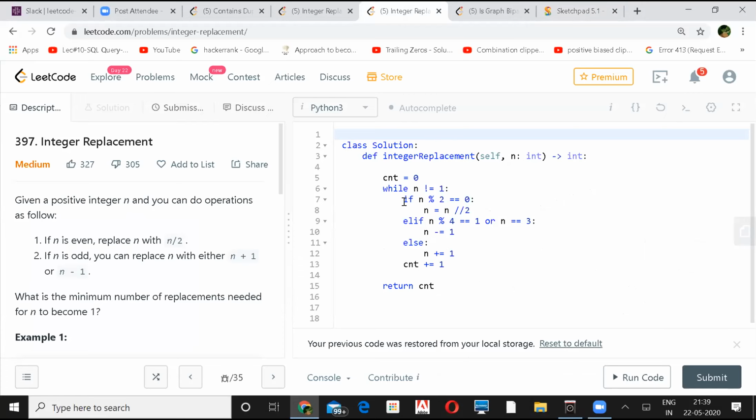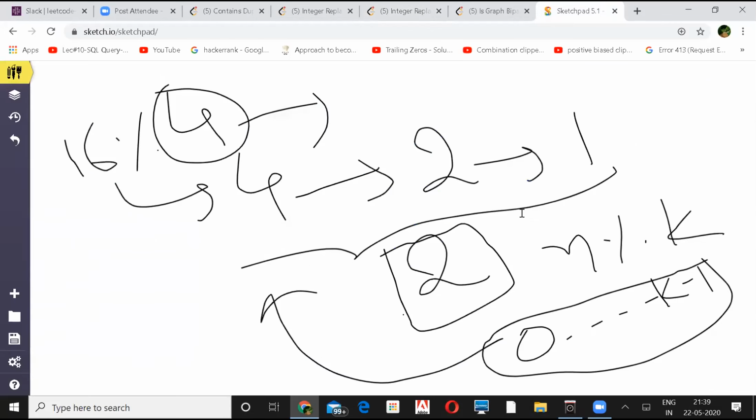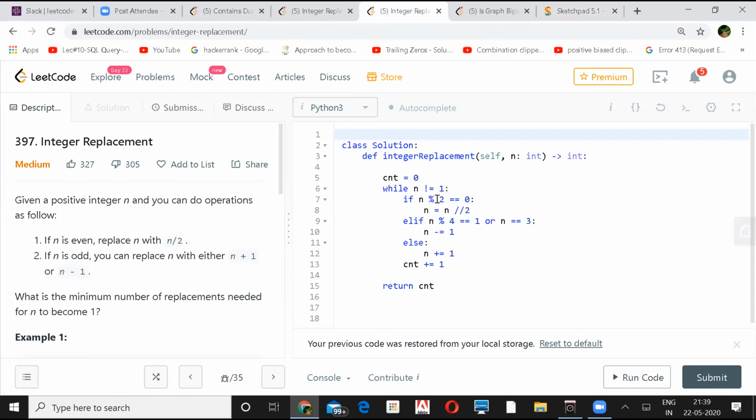Can you explain a little bit on line number 9? If n mod 4 is equal to 1 or n equal to 3? n equal to 3 is an exception I told. Okay. Sorry, I didn't get that. Yeah, it's okay. That is the only case you'll have to reduce. Otherwise, we don't.